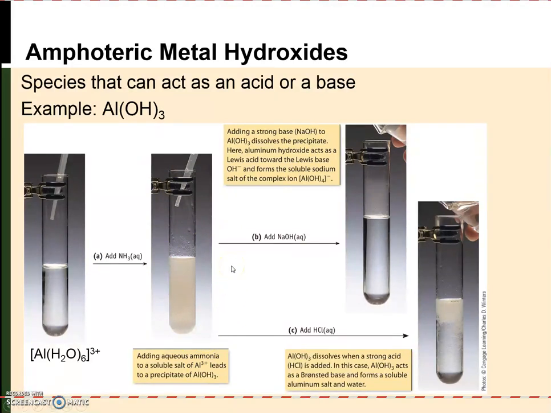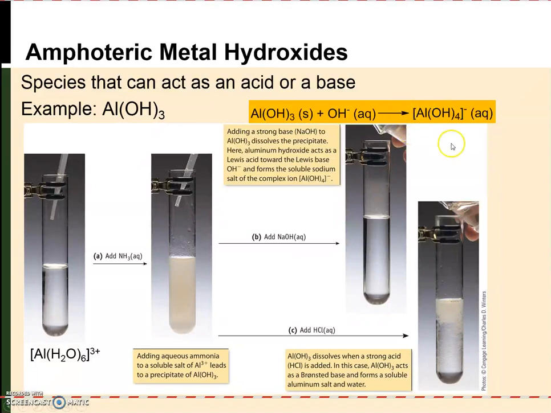Now, if we left the aluminum hydroxide alone, it would stay as a solid in the aqueous solution. But if we add sodium hydroxide, as I have shown in this step, all of the aluminum hydroxide ends up dissolving. And so what is going on that leads to dissolution of the aluminum hydroxide upon addition of excess hydroxide? What happens is that we actually form a new complex ion. With excess hydroxide present, the hydroxide bonds to the aluminum on the aluminum hydroxide, and this forms a 4-coordinate anion that actually is water-soluble. And so all of the aluminum hydroxide ends up being converted to this complex ion, and so it all eventually dissolves in base.